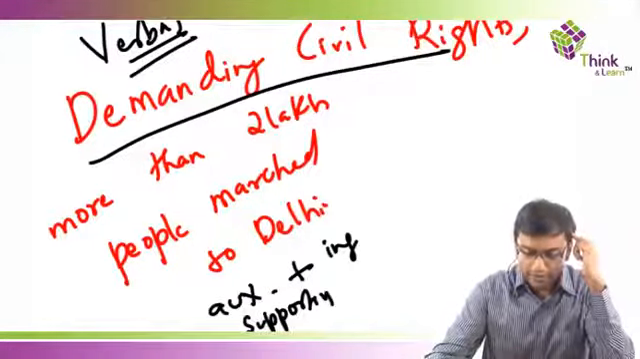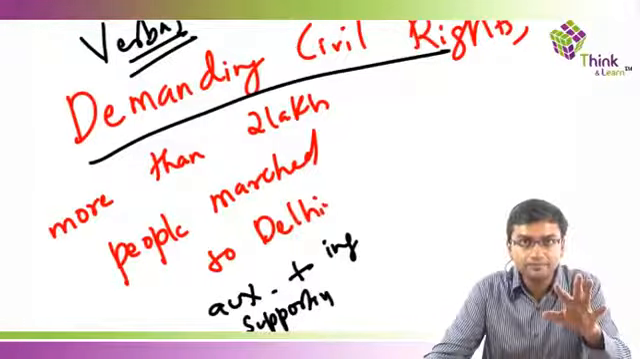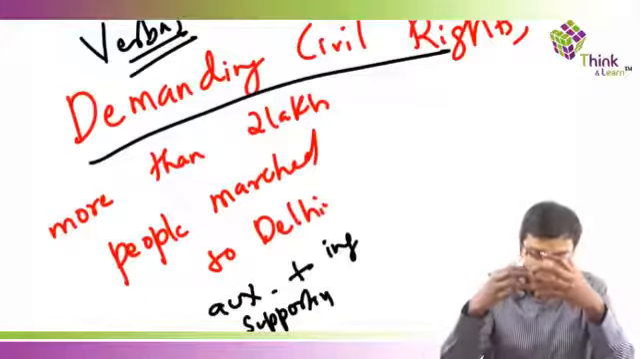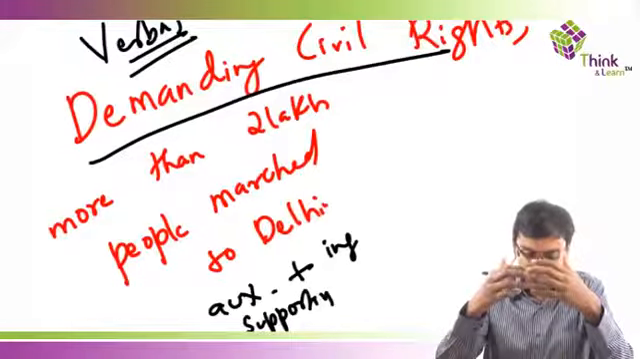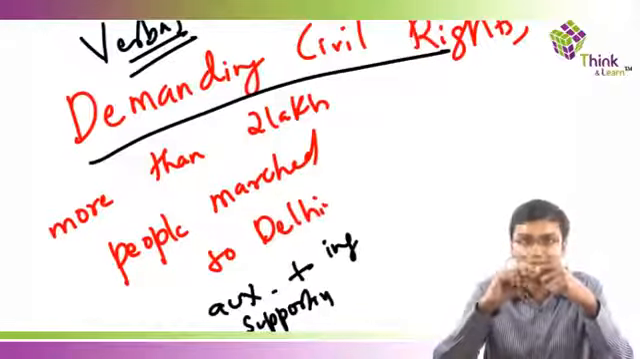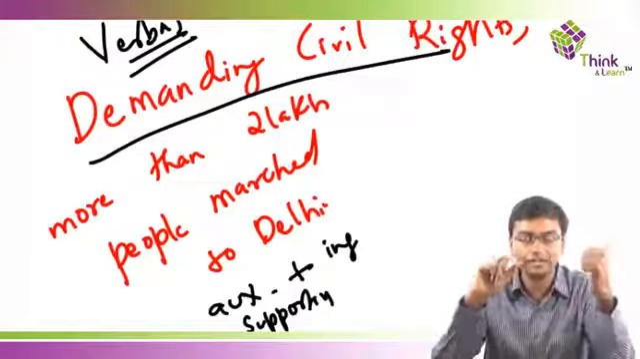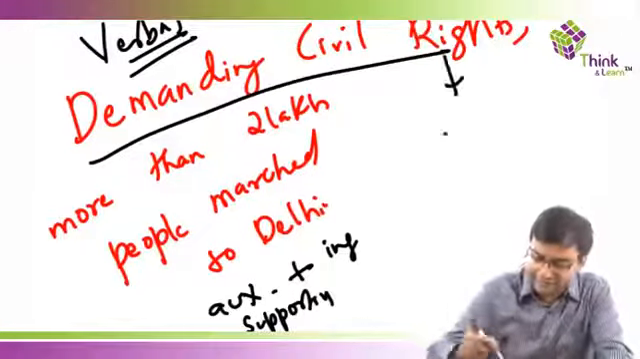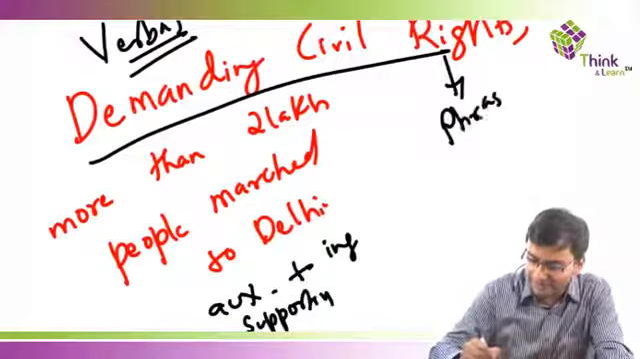So if you see a verb lookalike ending in ing format, but it doesn't have an auxiliary verb, very clear, it's not a verb at all. That's what we discussed. So "demanding civil rights" was a phrase in this particular sentence.